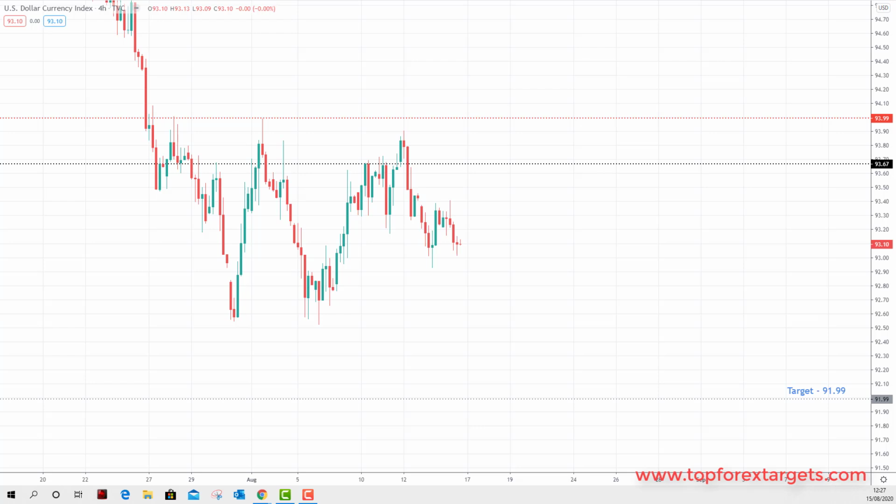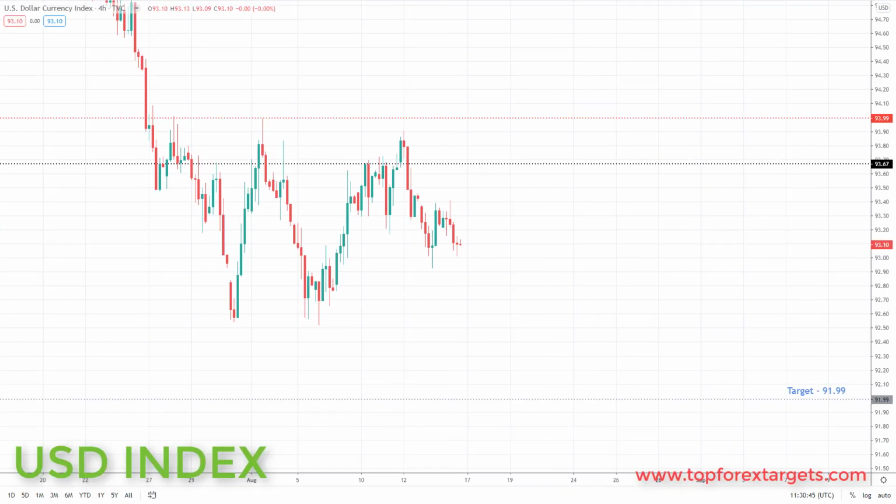Let's jump over to the charts and see where the money is this week. As always, we're going to start off by looking at the US dollar index. Now, last week we noted that the dollar index is still in a downtrend, although it is lacking momentum. It's starting to slightly correct. It has not yet reversed in the near term. That will happen, as I said last week, on a break above the 93.99.